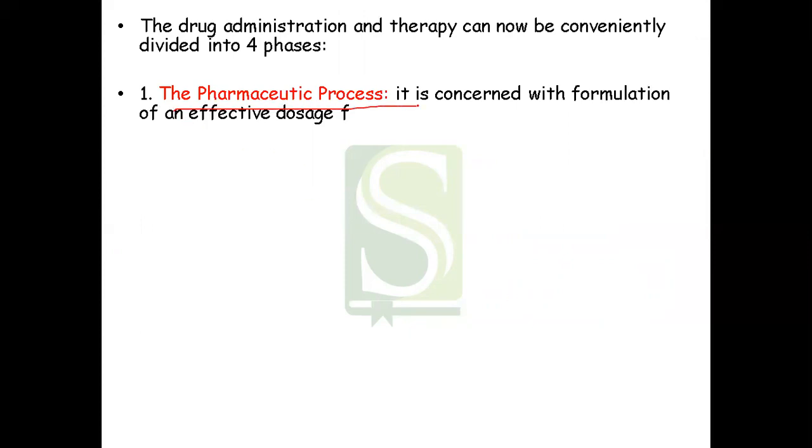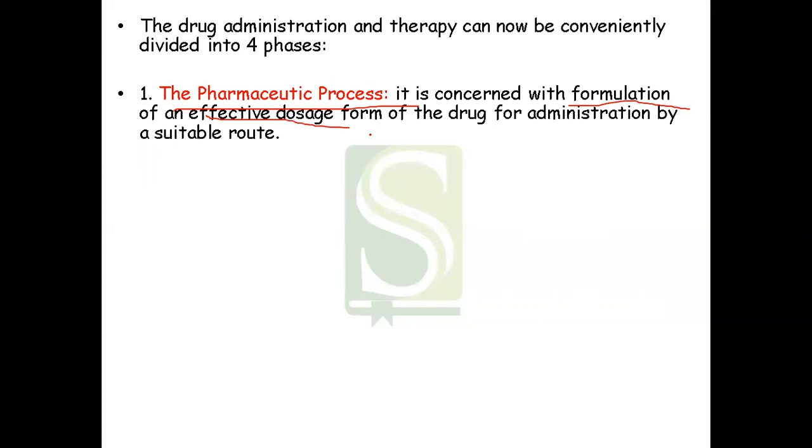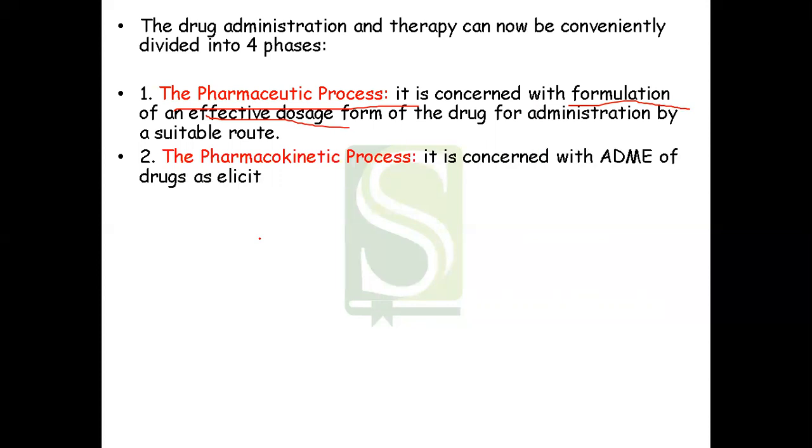The first is pharmaceutic process, or we can call it as the formulations process, or formulation step. Okay, so it is concerned with the formulation of an effective dosage form of the drug for administration by a suitable route. Means what you do over here, you are going to take the chemical drug substance and inert substances, that is your excipients, you are going to mix them and you are going to prepare a dosage form.